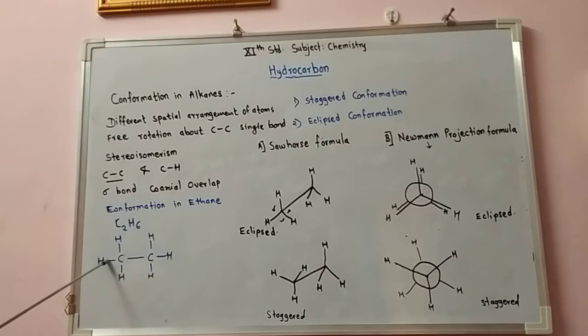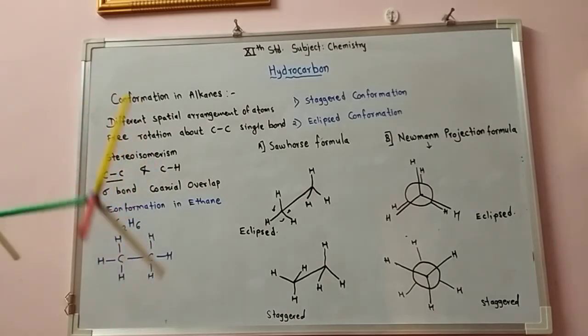This is the carbon-hydrogen single bond. 3 hydrogen atoms are attached to each carbon atom. Now conformation results on complete rotation of the carbon-carbon single bond through 360 degrees. So conformation is nothing but different spatial arrangement of atoms, and this is due to the free rotation about the carbon-carbon single bond. So see this.